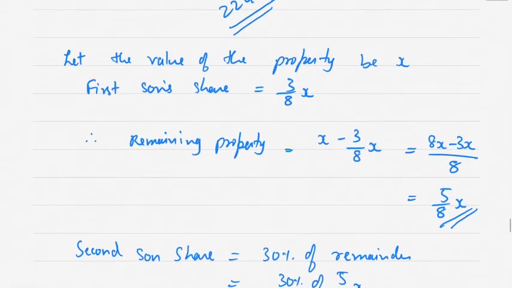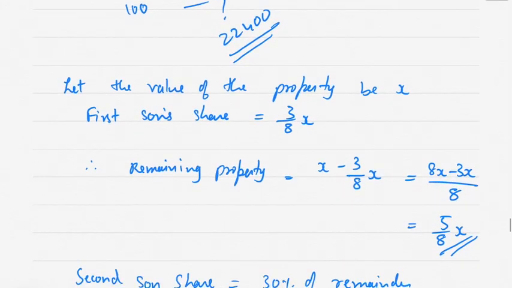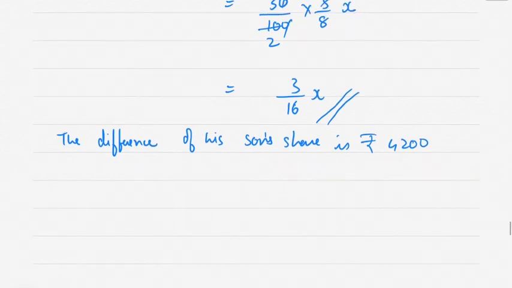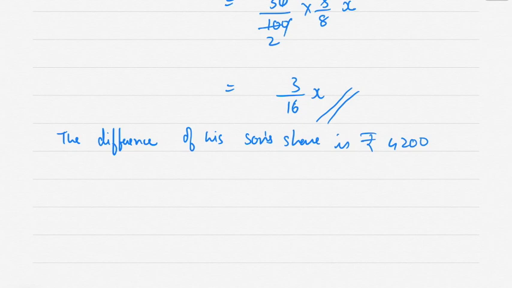So one son got 3 by 8x and the second son got 3 by 16x, correct? And the difference is 4,200. That means 3 by 8x minus 3 by 16x is equal to 4,200.